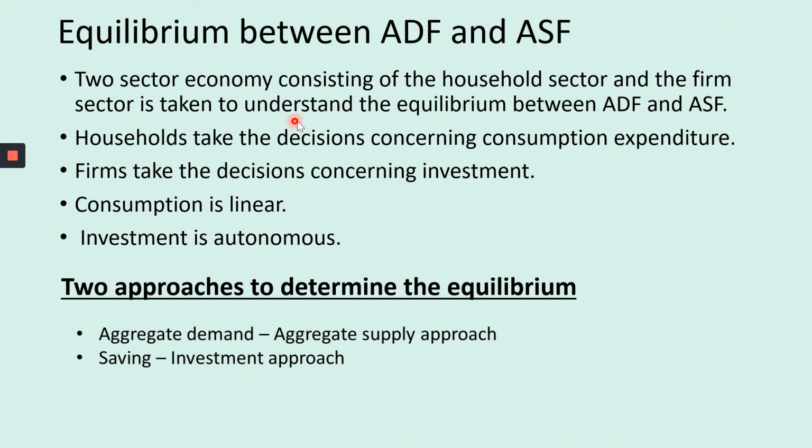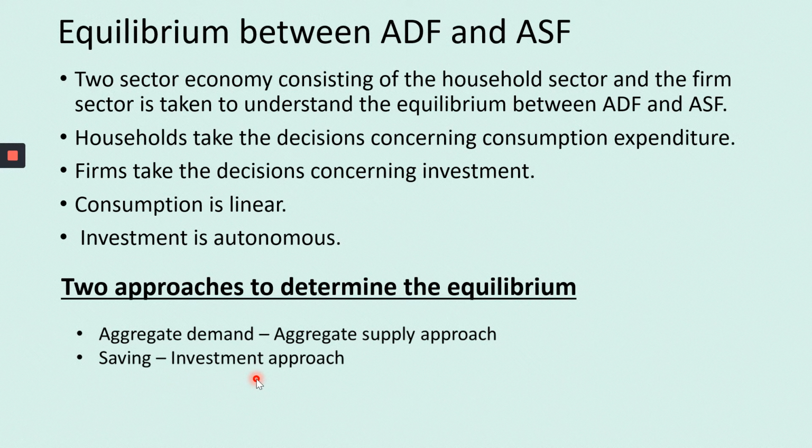Okay, so equilibrium between ADF and ASF. There are two approaches for that. One is the aggregate demand, aggregate supply approach and the other one is saving investment approach. So to determine the equilibrium between ADF and ASF, there are two approaches.